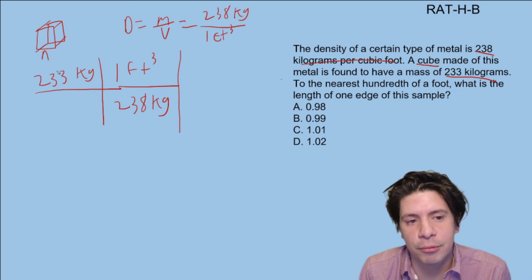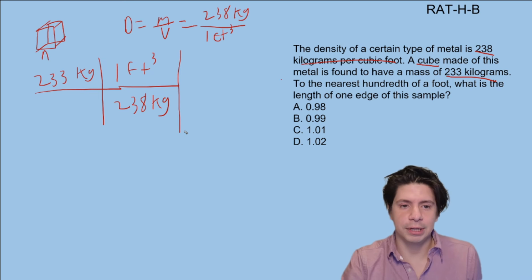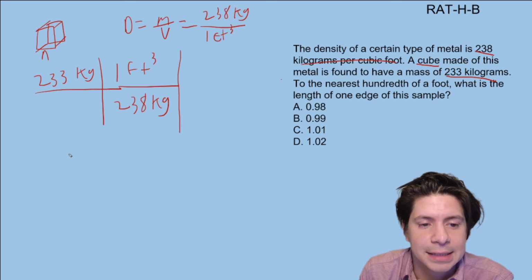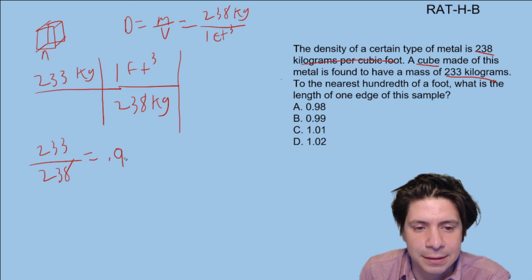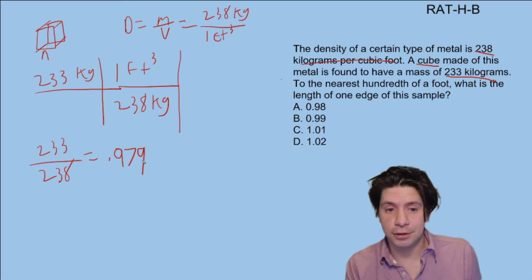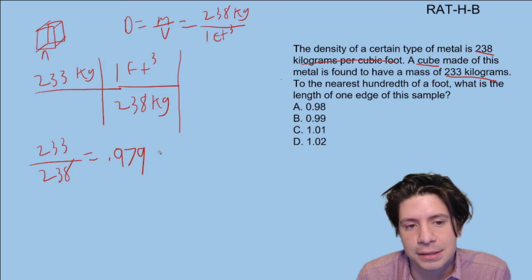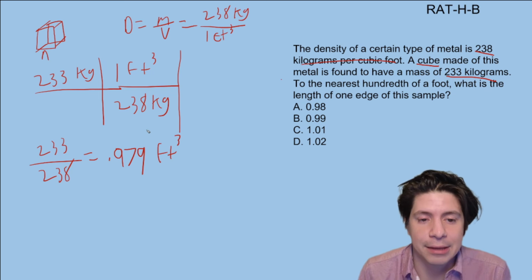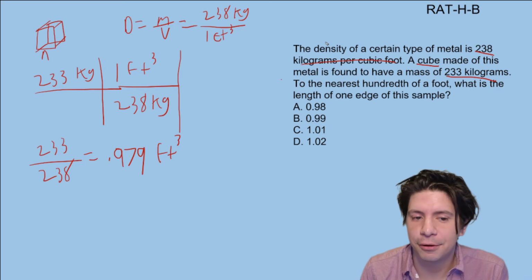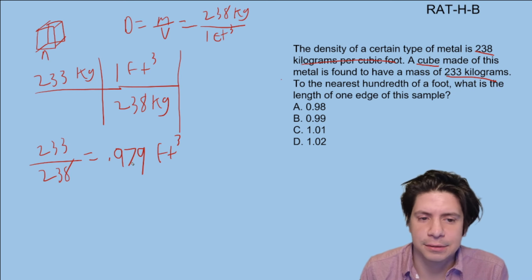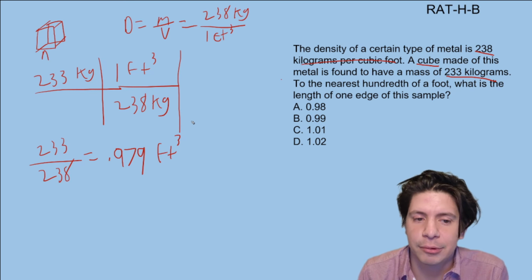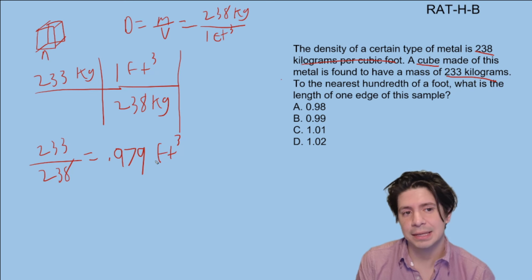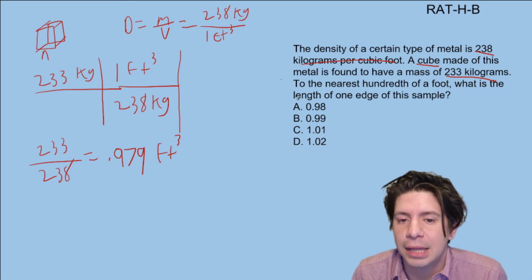Okay, so now we do 233 divided by 238. And that gives us 0.979. And I'm a big fan of not using calculators, but even I use a calculator for this. So this is feet cubed. Now that's volume, right? And it's not asking for volume, and I think a lot of people would get thrown off and see 0.979 and they would round up to this one and find it from there, but we're not going to do that, right? Because this is the volume and it's asking for the length of one side.